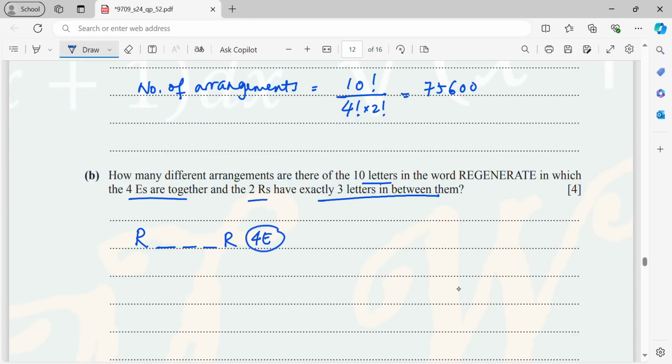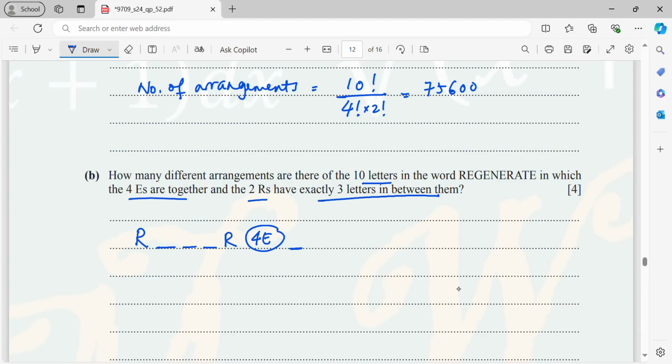So when the 4 E's are together, I group them as 1. So now 1, 2, 3, 4, 5. 5 plus 4 means 9. You still have 1 more letter. And then because we have 4 E's, it is impossible for the 4 E's to be in between the 2 R's, because the 2 R's only have 3 letters between them.